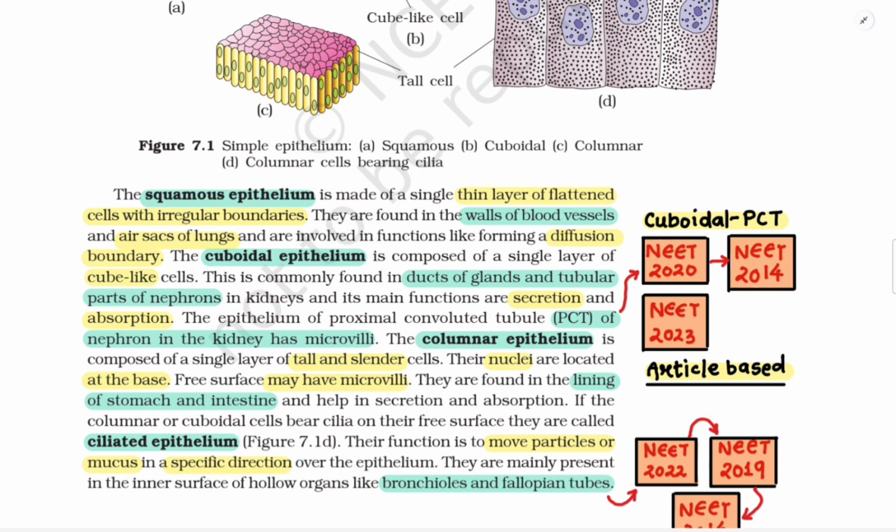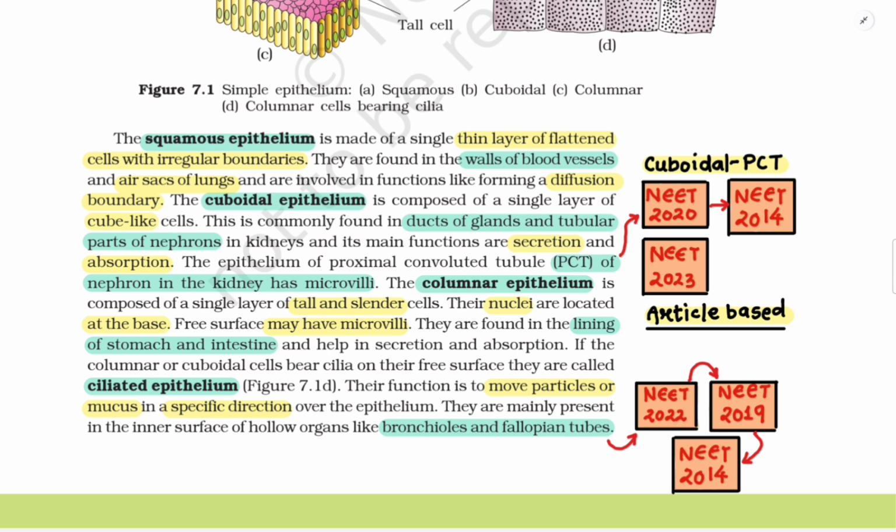They are found in the walls of blood vessels and air sacs of lungs and are involved in functions like forming a diffusion boundary. The cuboidal epithelium is composed of a single layer of cube-like cells. This is commonly found in ducts of glands and tubular parts of a nephron in kidneys, and its main functions are secretion and absorption. The epithelium of proximal convoluted tubule (PCT) of nephron in the kidney has microvilli.